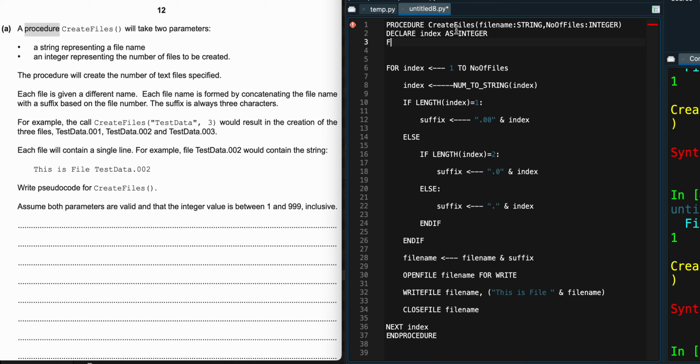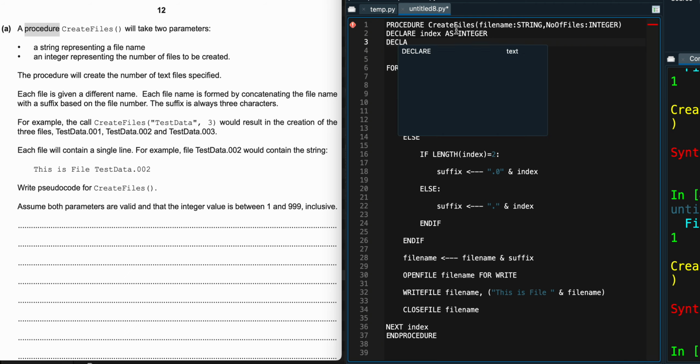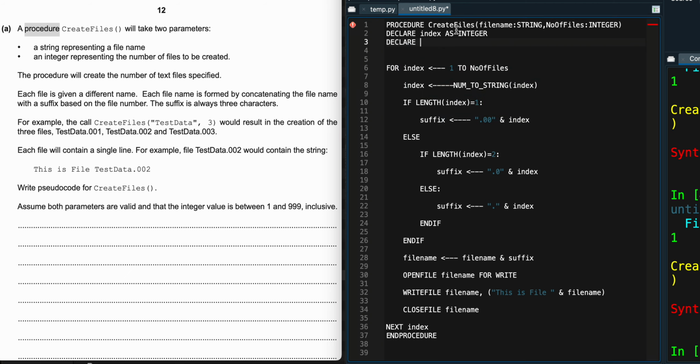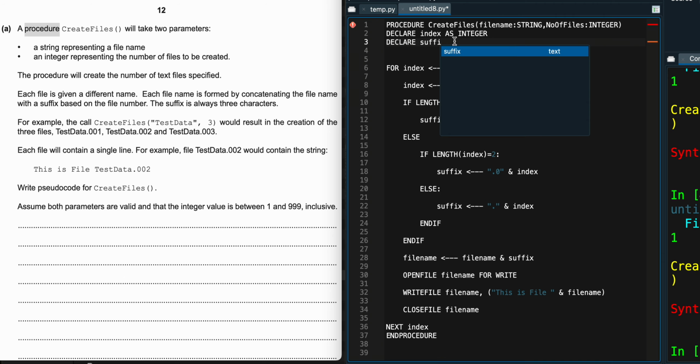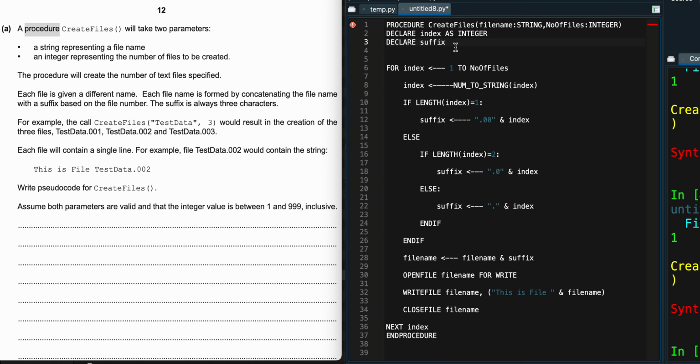I also declared suffix. Declare suffix, but suffix is treated as a, wait a second. Suffix is treated as a string, right? Check this out. We have already said index is supposed to be coming through as an integer, but here we converted the index into something else.